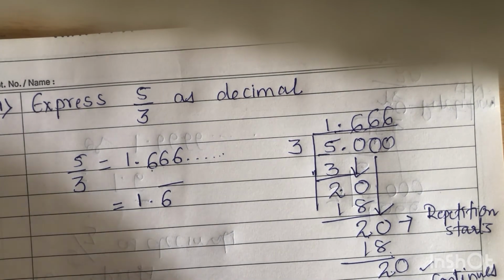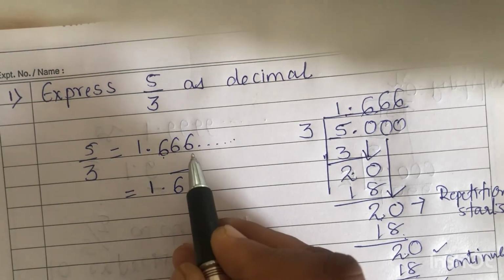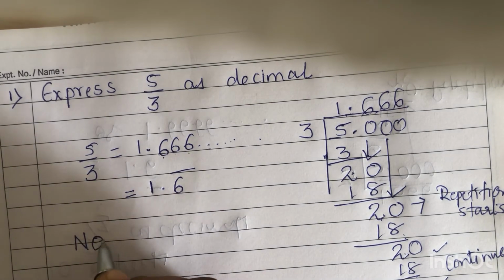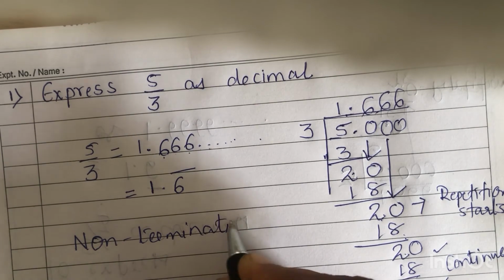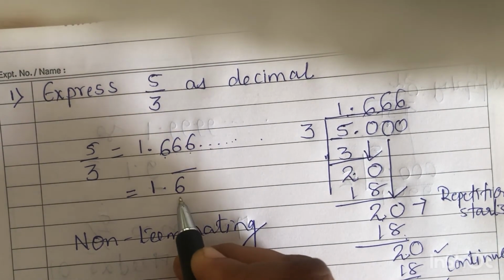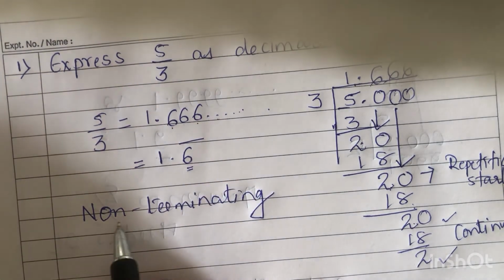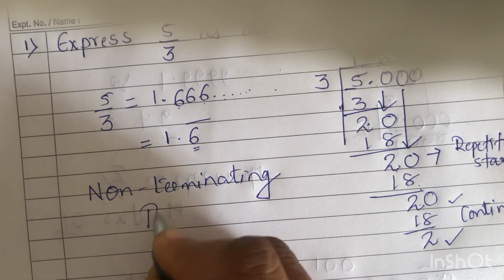So which type of decimal representation is it? Here you can see it continues. So this is non-terminating. But you can see that the digit 6 is recurring. So you can say that it's non-terminating but repeating.